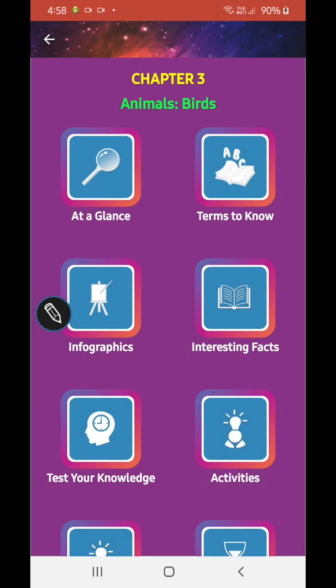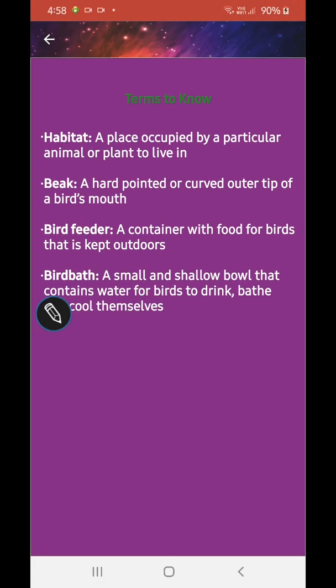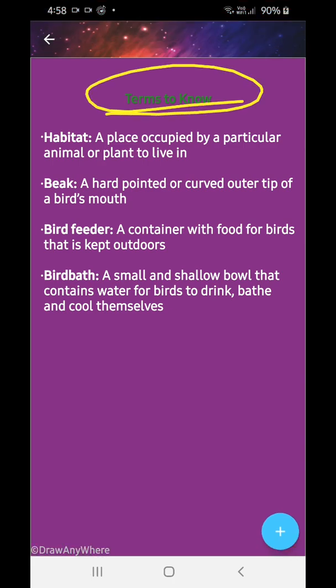Okay. So now we will go to terms to know, important terms. What are the terms we have to know? Habitat: a place which is occupied by a particular animal or plant to live in.